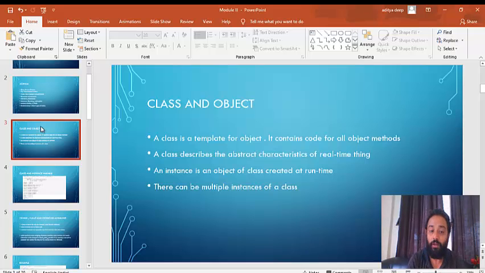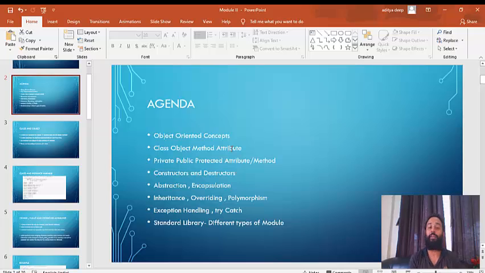Then the next thing was, what is an attribute? Again, we have seen variables. So when a variable is used inside a class, then we call it an attribute. Okay, so classes, objects, methods and attributes are the parts of class and object. So this was class, object, methods, and attributes.